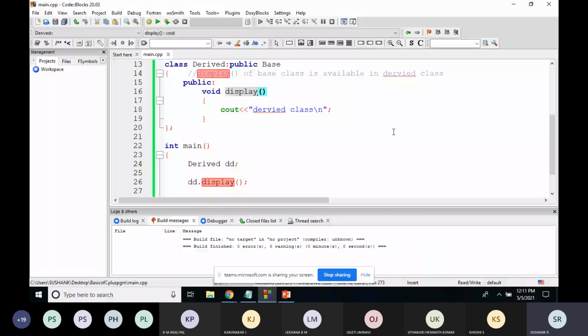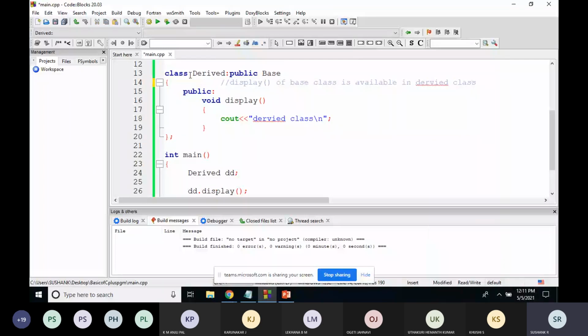So here, even though the name display is the same, even though the display function of base class is also there and the display function of derived class is also there, the preference will always be given to the display function of derived class.